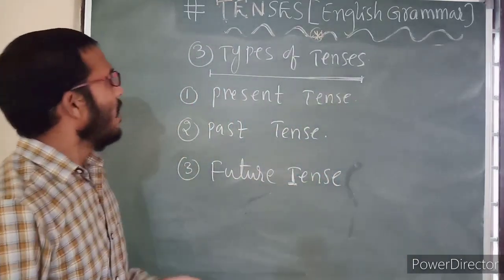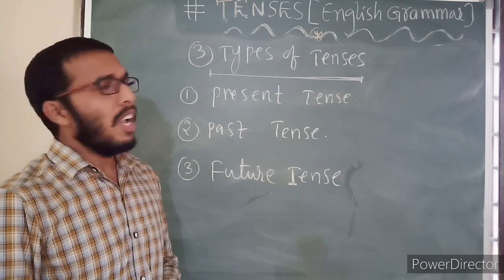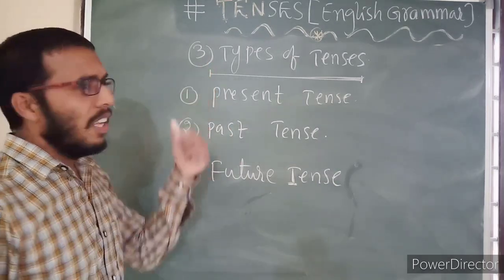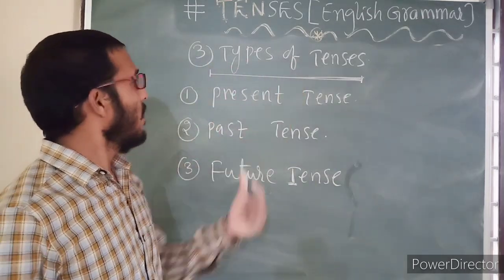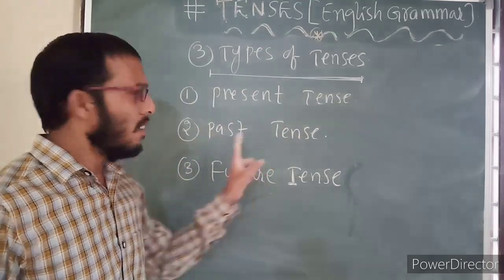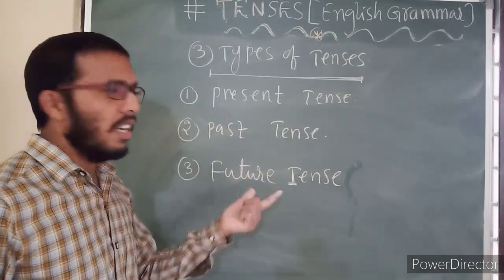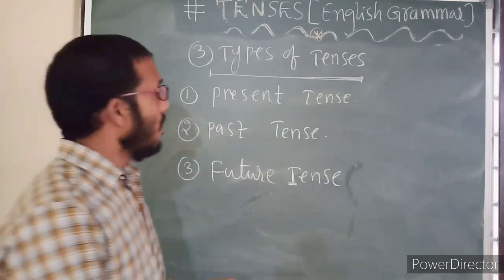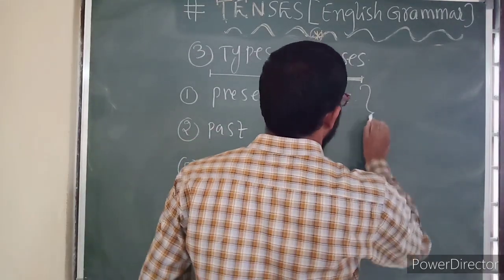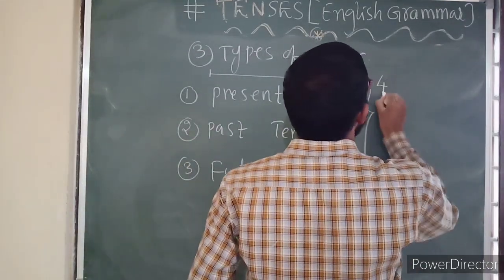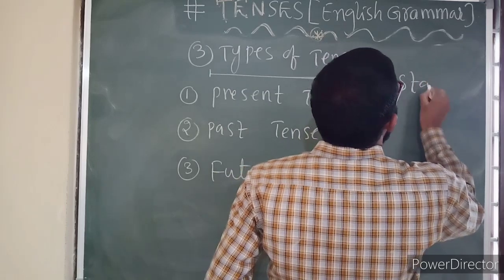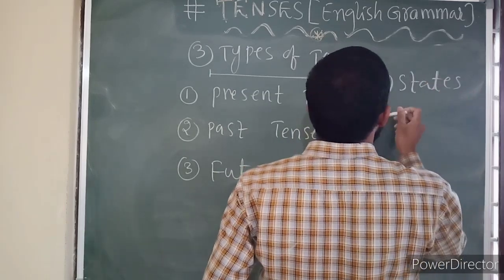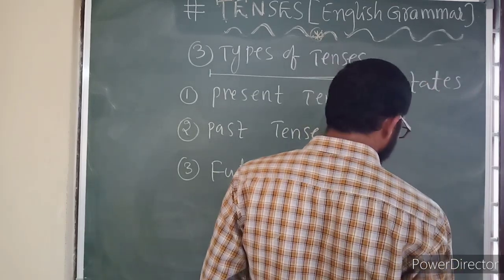Now, basically how many types of tenses do we have? We have 3 types of tenses, that is present tense, past tense, future tense, and each tense has 4 aspects or 4 states. These 4 states are also known as aspects.